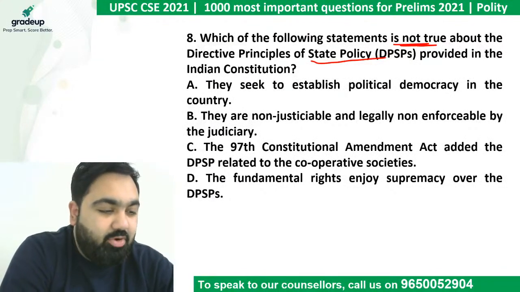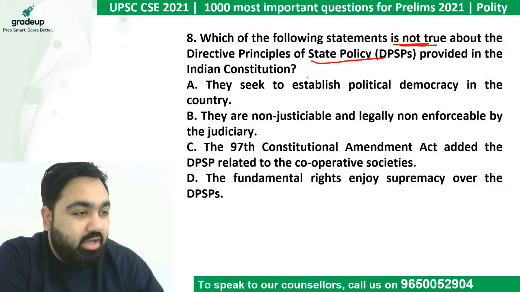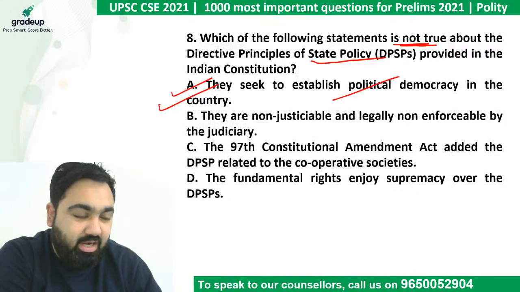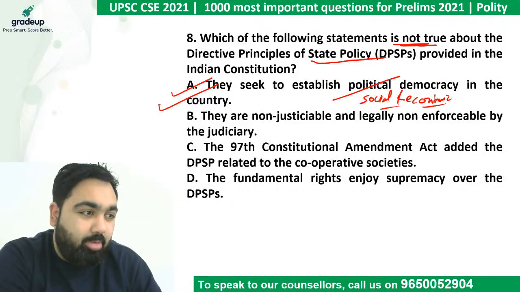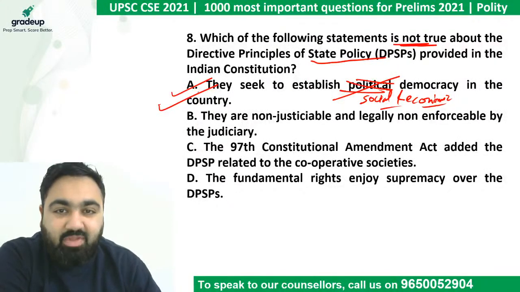It seemed like a pretty easy question to answer. Almost all of you have given the correct answer. Which is not correct about DPSP? The first one is not correct. They don't establish political democracy. They establish social and economic democracy. They don't talk about political democracy. So that is why the first one is